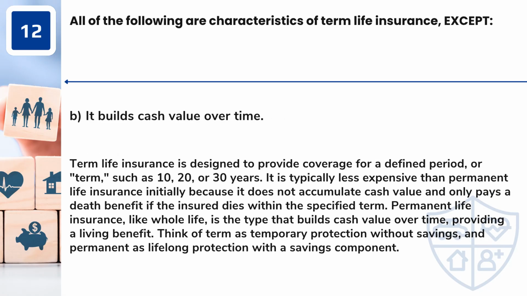Answer: B. It builds cash value over time. Term life insurance is designed to provide coverage for a defined period, or term, such as 10, 20, or 30 years. It is typically less expensive than permanent life insurance initially because it does not accumulate cash value and only pays a death benefit if the insured dies within the specified term. Permanent life insurance, like whole life, is the type that builds cash value over time, providing a living benefit. Think of term as temporary protection without savings, and permanent as lifelong protection with a savings component.